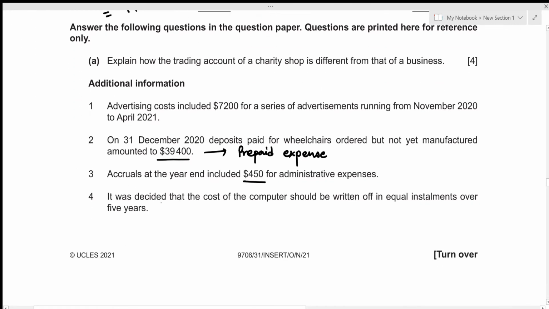It was decided that the cost of the computer should be written off in equal installments over 5 years. So this just means that the depreciation charged to the computer should be in the form of the straight line method, and that should be charged in equal installments over 5 years. So the depreciation on computer, and this is an expense that we need to include in our income and expenditure account, should just be the cost of the computer divided by 5, because we are writing off in equal installments over 5 years.